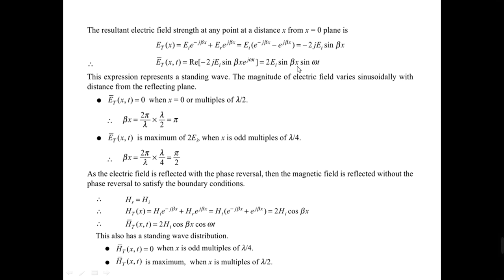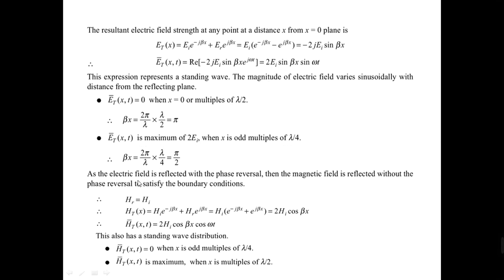So from the reflecting plane, that is at x equal to 0 and at multiples of half wavelength, the resultant electric field strength is 0. And at odd multiples of quarter wavelength, the electric field strength is maximum, which will be equal to 2Ei.